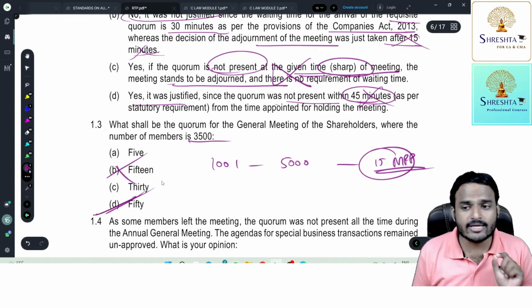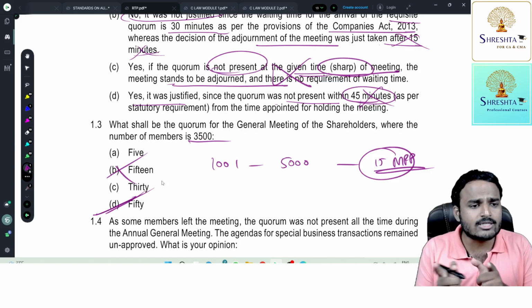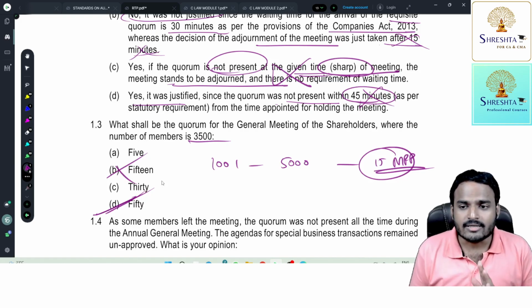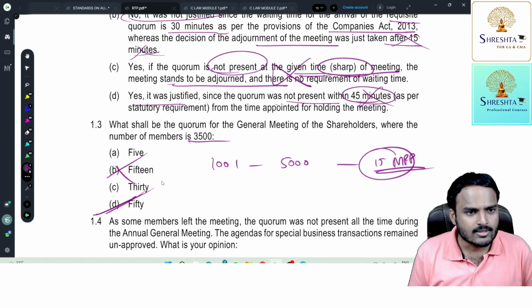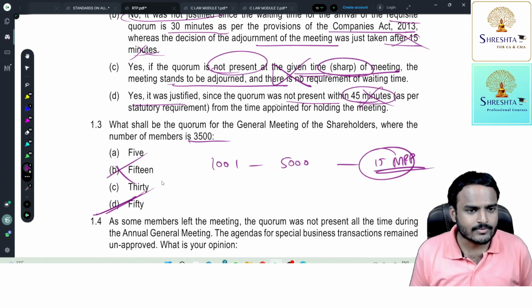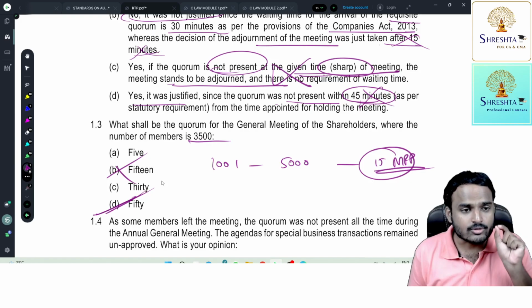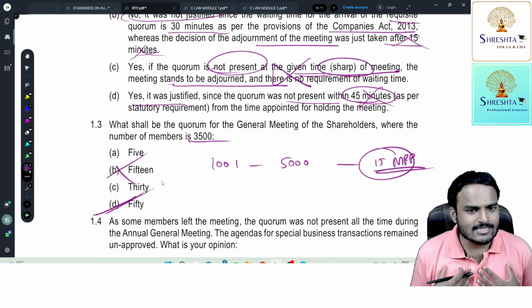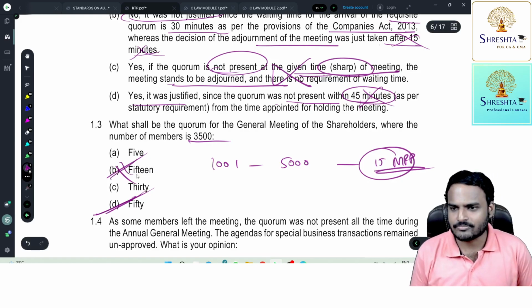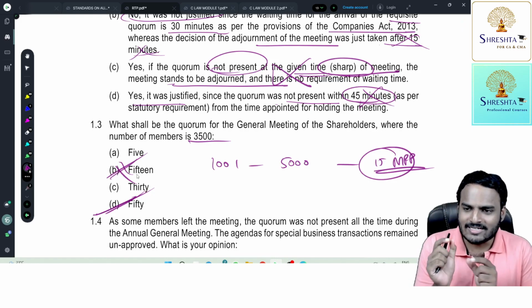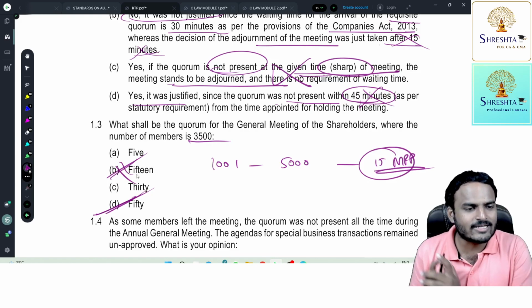So these are the minute areas, small areas where students usually make mistakes. It costs an attempt. 6 months is not a small time. So how much time you prepared, how many revisions you did, it is irrelevant. You should attempt, you should read the question carefully. Because even I was confused. I thought 15 was the correct answer. Telling you, the answer is 50. Why? Because the scenario clearly told that as per AOA, it is 50.